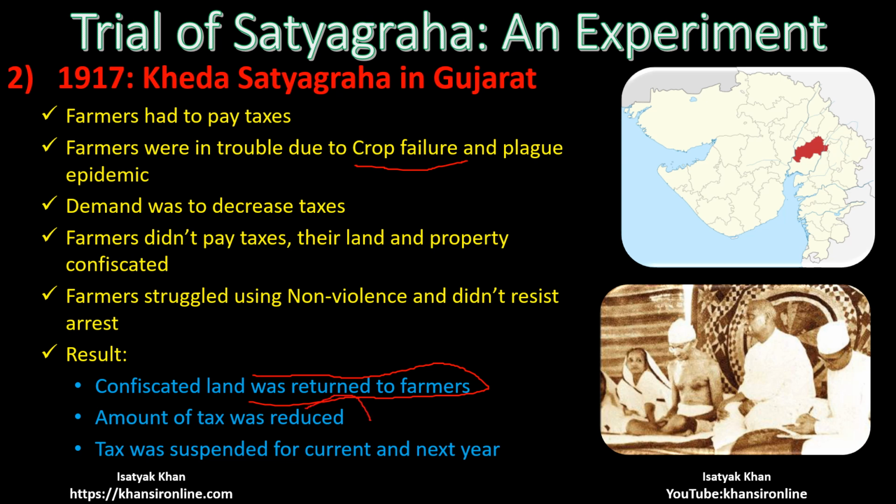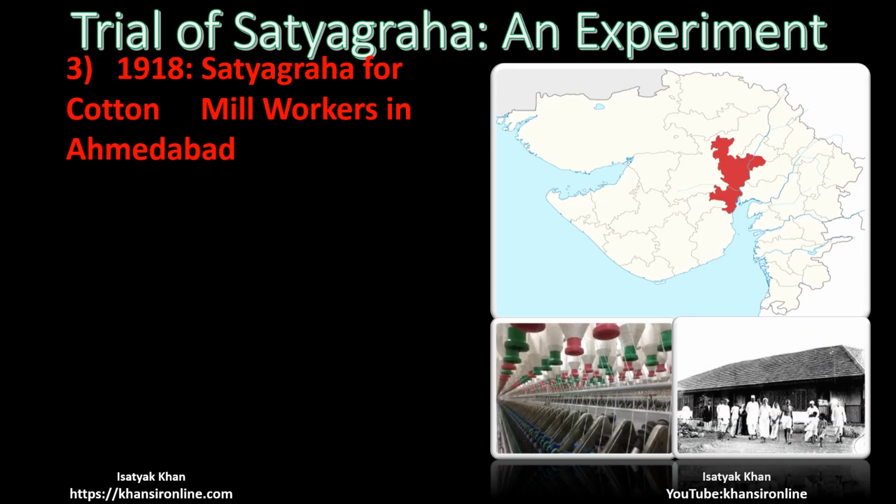The percent of tax also came down, and the tax stopped being collected during the current year and the next year. 2 years tax were waived off. 2 साल के टैक्स की माफी हो गई, उनकी जमीन उनको वापस मिल गई, और टैक्स का परसेंटेज भी कम हो गया. That's the second attempt of Satyagraha, which was also successful, and was Champaran Kheda Satyagraha, both against the Britishers.